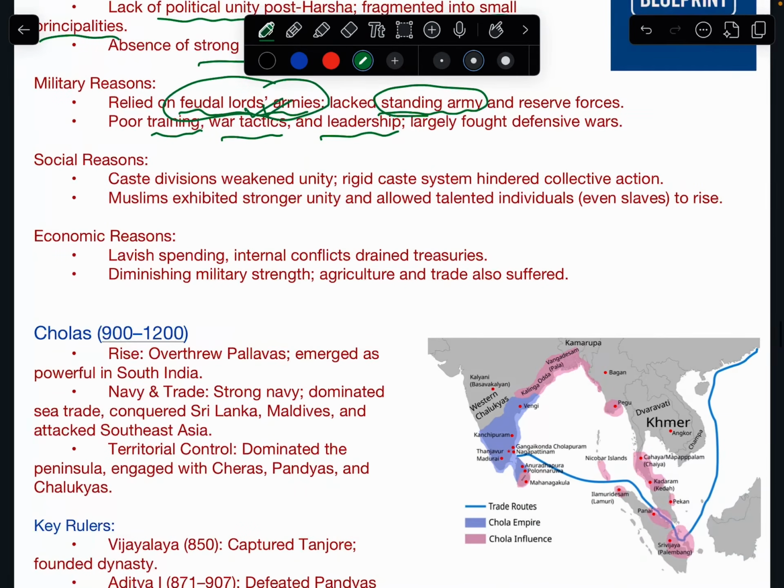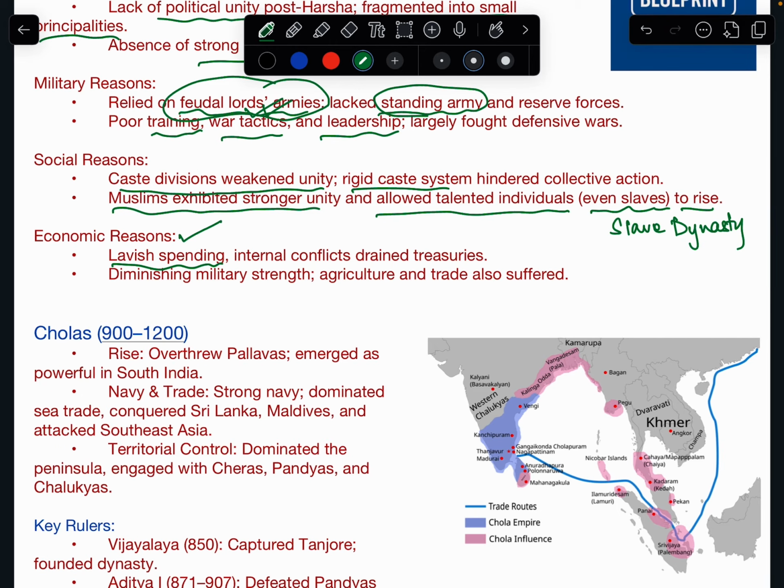Caste divisions weakened the unity. Rigid caste system was there. Okay. And Muslims exhibited stronger unity and allowed talented individuals, even slaves, to rise. And that's why there was a slave dynasty. Okay. So they even allowed talented individuals to rise. Economic reasons, obviously, lavish spending, internal conflicts drained the treasury. And diminishing military strength, agriculture and trade also suffered.